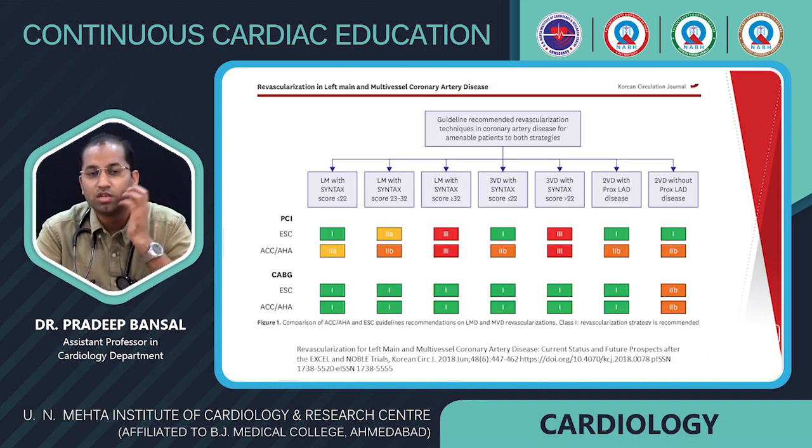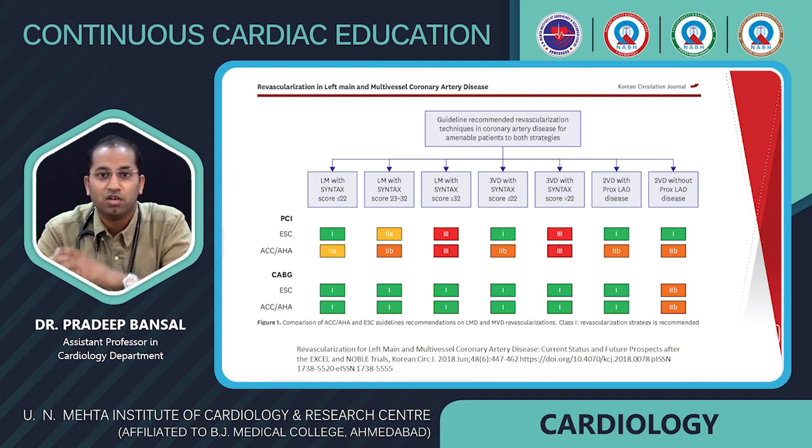So, how do we determine the line of revascularization according to the SYNTAX score? The guideline recommends revascularization techniques in coronary artery disease for patients amenable to both strategies. Like left main disease with a SYNTAX score of less than 22, PCI is a class 1 indication and CABG is also a class 1 indication. For left main with a SYNTAX score of 23 to 32, CABG is a class 1 indication but PCI is a class 2A indication.